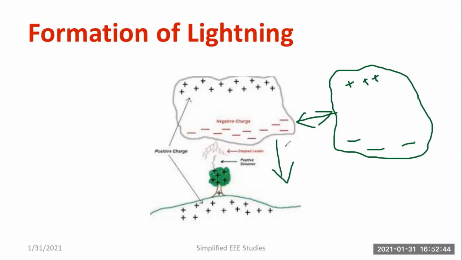Only a few charges will be discharging towards the ground. But there will always be an inter cloud discharge as well. That will also take place. Clear?